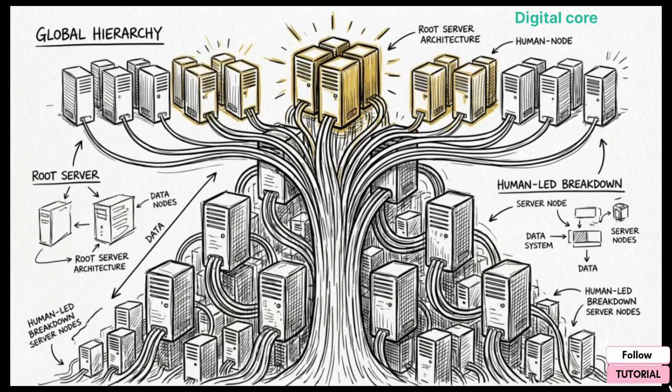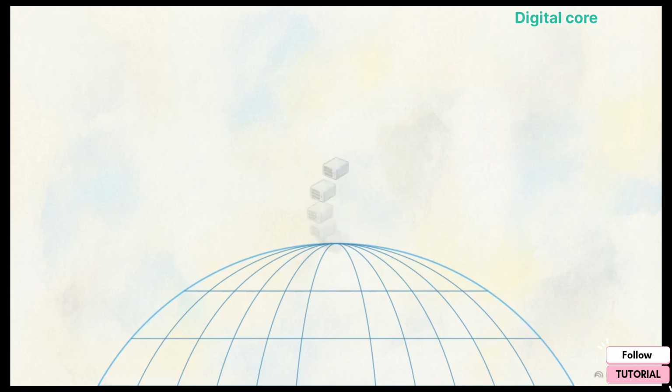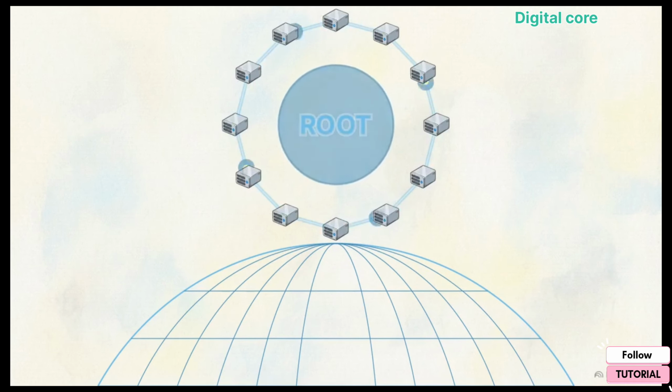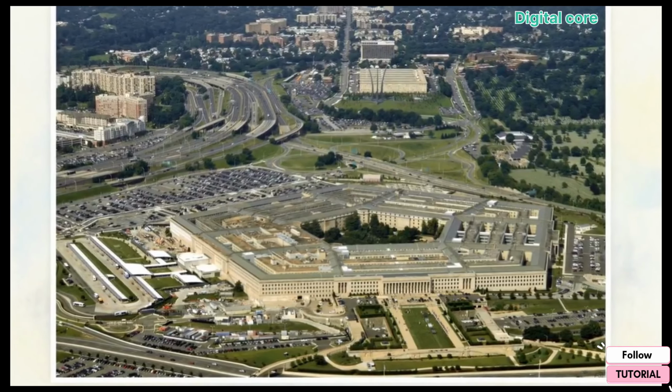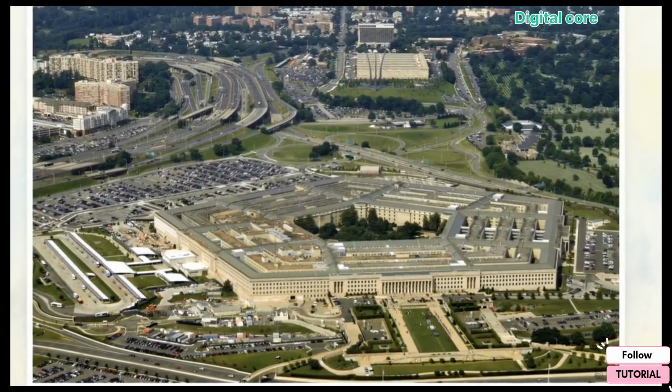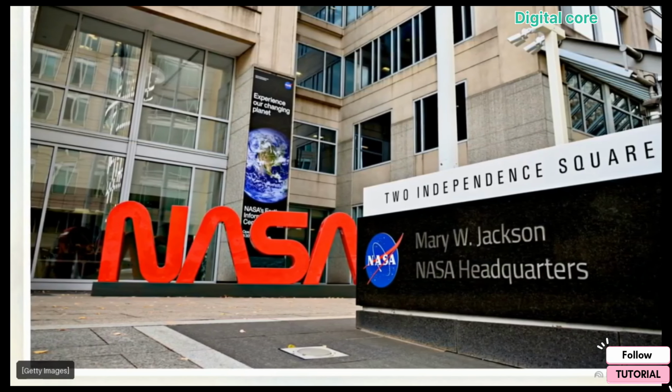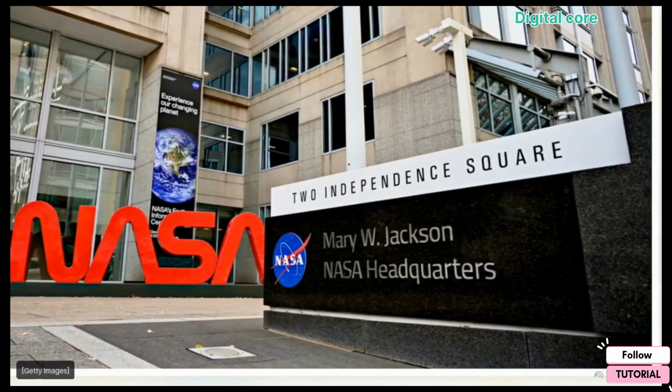If that recursive server doesn't know the answer, it has to go straight to the absolute highest authority on the internet, the root servers. These top-tier servers are operated by 12 heavy-hitting global organizations. We are talking about groups with immense geopolitical weight, including the U.S. Department of Defense. NASA is also on that short list of organizations managing these critical root server groups.